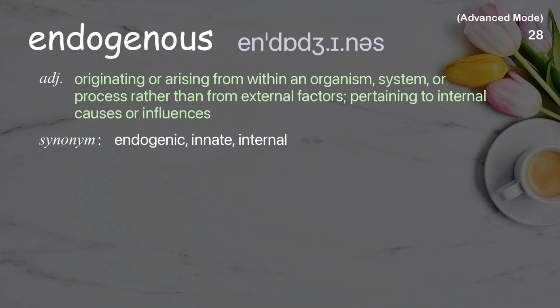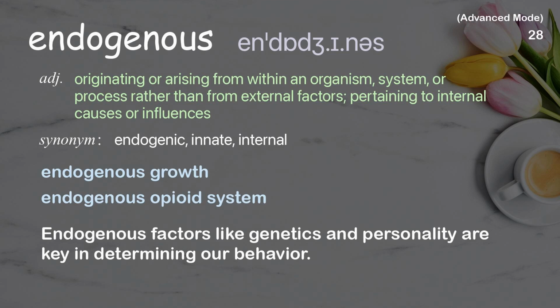Endogenous. Originating or arising from within an organism, system, or process rather than from external factors, pertaining to internal causes or influences. Examples: Endogenous growth. Endogenous opioid system. Endogenous factors like genetics and personality are key in determining our behavior.